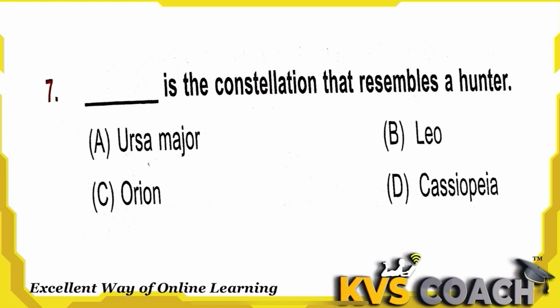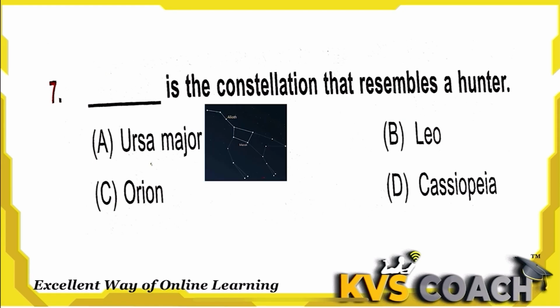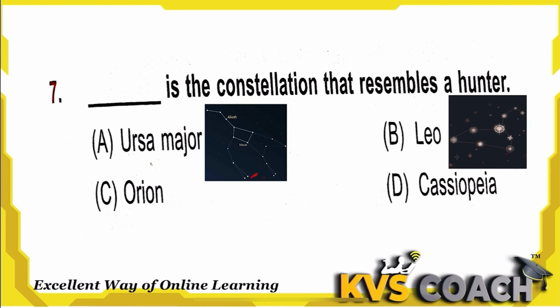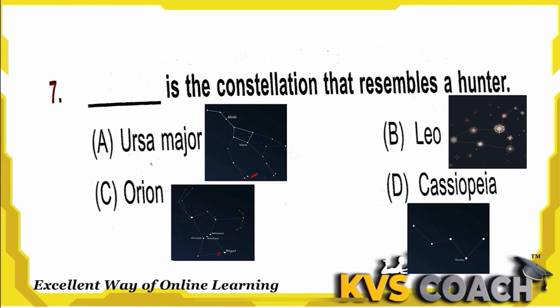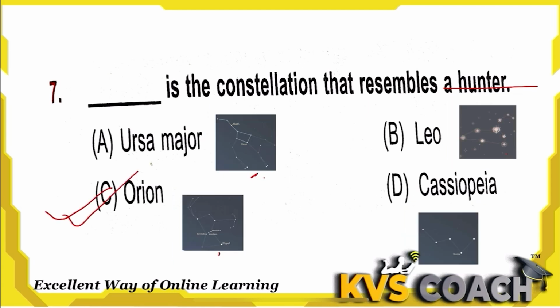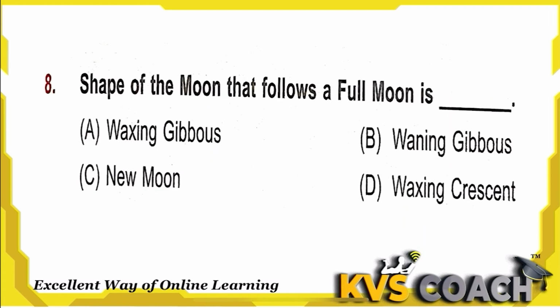Next is, dash is the constellation that resembles a hunter. First one is Ursa Major, which resembles the Great Bear. B is Leo, which resembles a lion. C is Orion, which resembles a hunter. And the fourth one is Cassiopeia, which resembles a queen. So for hunter there is the Orion constellation. Option C is the right answer here.